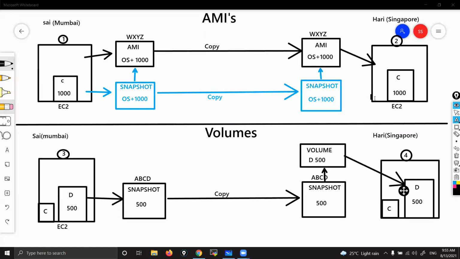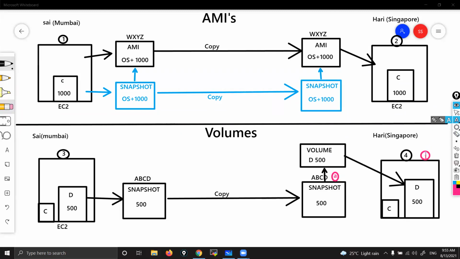Understanding, right? So the only thing that you need to remember is, while creating a volume from a snapshot, it will ask, hey, in which availability zone do you want to create this volume? Suppose here I would like to give availability zone A. See here, I'm giving availability zone A. Make sure that your instance is also in the same availability zone.